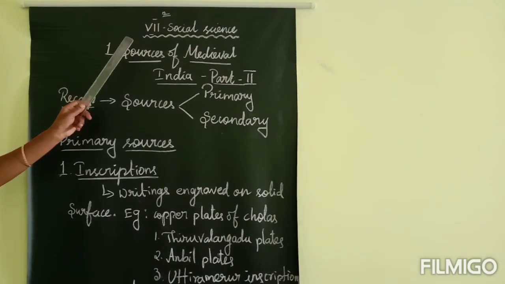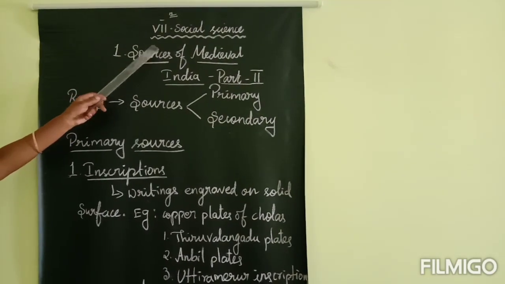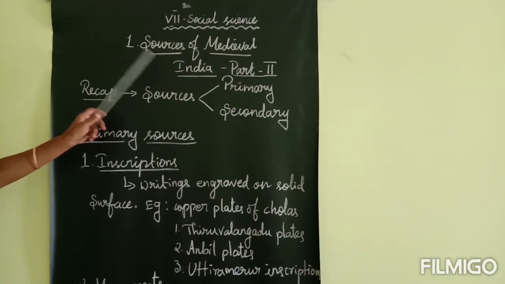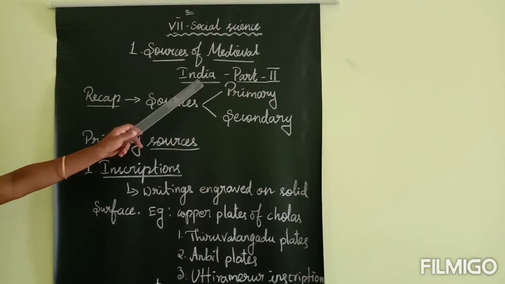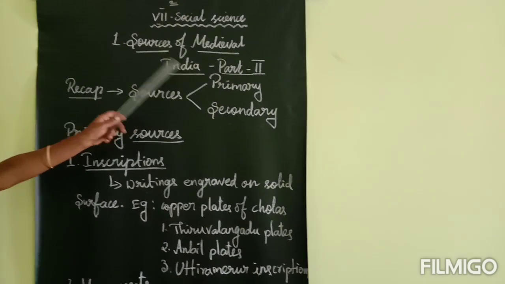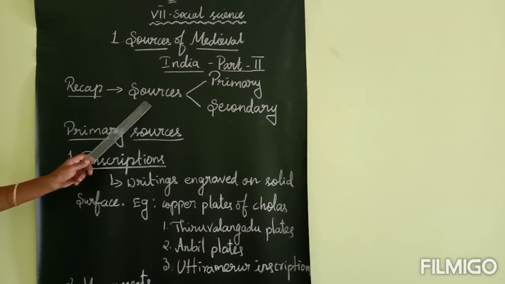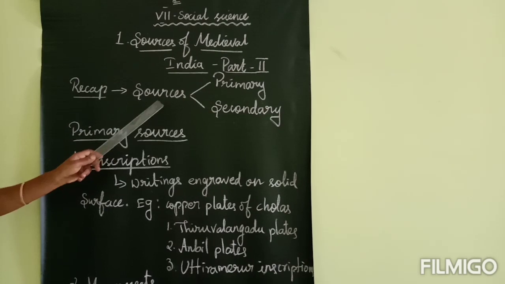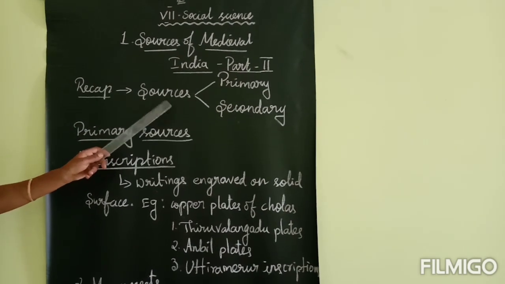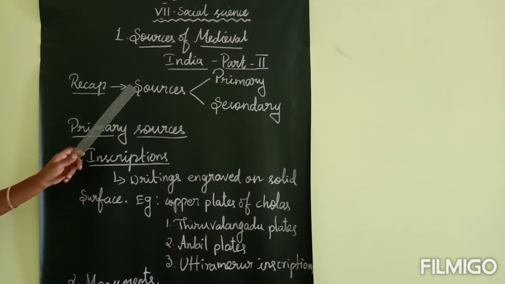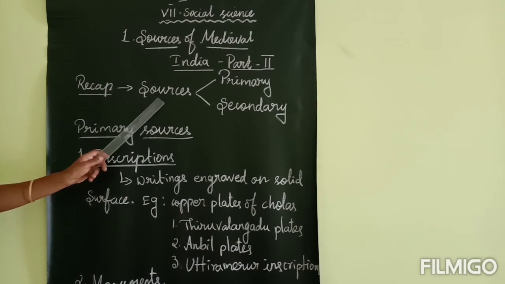Welcome to the Social Studies class of 7th Standard History, Lesson number 1, Sources of Medieval India, part 2. In the last class we saw the sources, their different types, and the importance of sources. So once we recall this concept, let's recap sources.